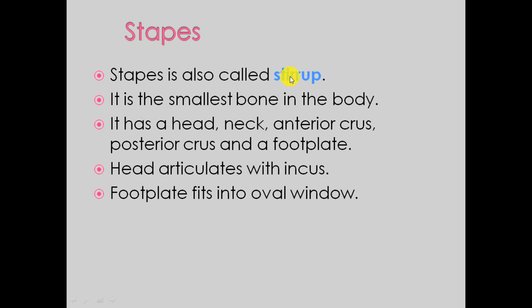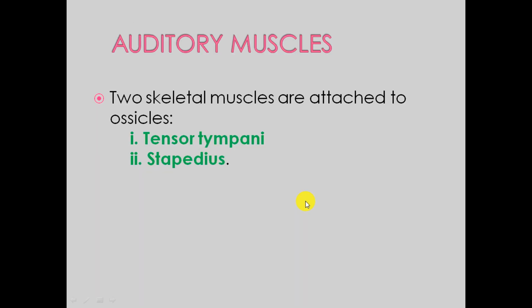Stapes is also called stirrup. This is the smallest bone in the body, which is connected with the stapedius, that is the smallest muscle in the body. It has a head, neck, anterior crest, posterior crest and a foot plate. Head articulates with the incus, foot plate fits into the oval window.